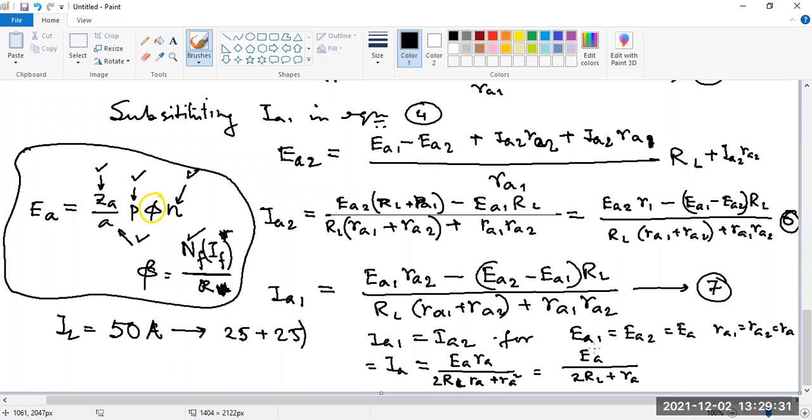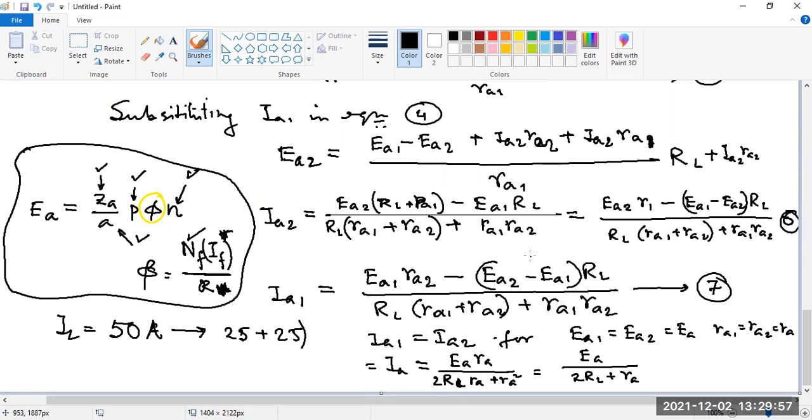But if there is a mismatch, what is the main term which is coming? If there is some mismatch, then what is the main term which is coming in this expression? Let me know. Which causes the values different, armature current different.